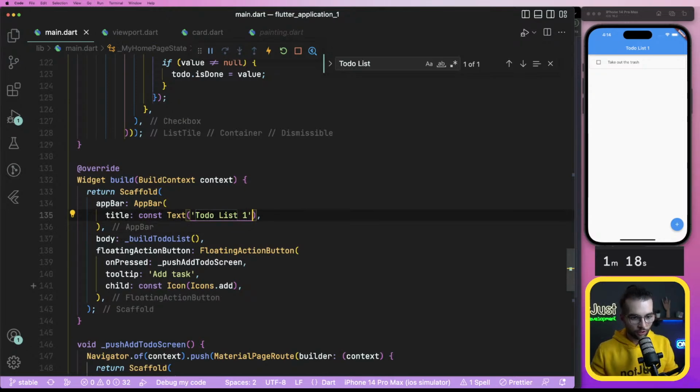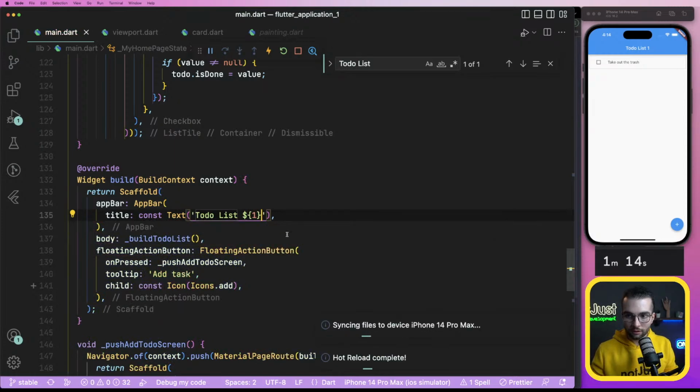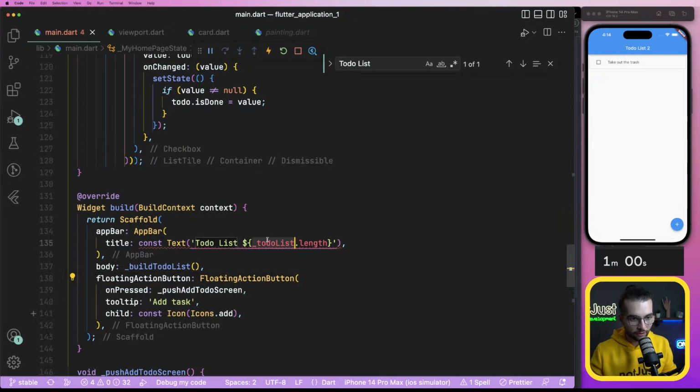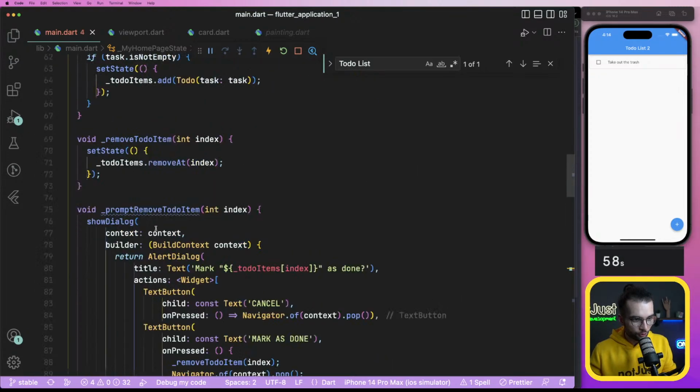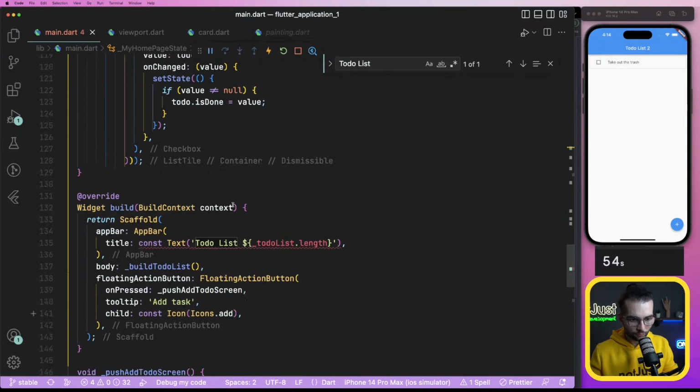If I do here 1, if I do 1 plus 1 is 2. But if I do to-do list.length, you don't want to do that, right? Why? You should have access to it because it's to-do items. To-do items dot length.